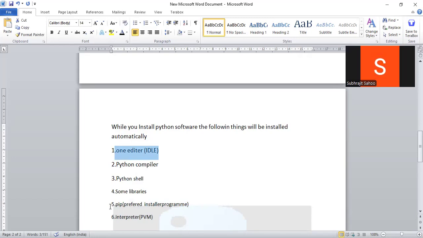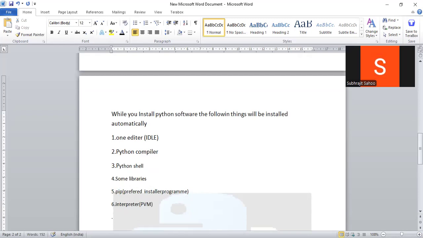Sir, what is this pip here? Okay, I told you about the pip library. For the compiler you have some idea, for the Python shell you have some idea, and this pip is what? Preferred installer program. For what purpose is it used? I told you that while you install Python, some libraries will be installed, but not all libraries will be installed. Those libraries that are not installed automatically, we need to install by using this pip command.